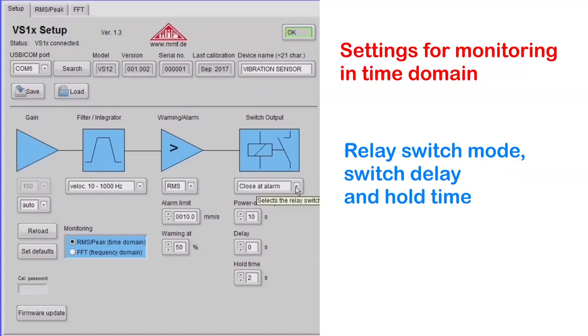To suppress short vibration transients, a delay time can be set. The alarm event has to persist during the entire period in order to trip an alarm. This can be useful at run-up or in the presence of occasional vibration pulses which are not of interest. A power-on delay and a minimum hold time can also be adjusted.